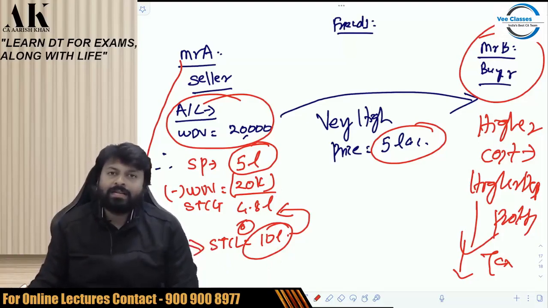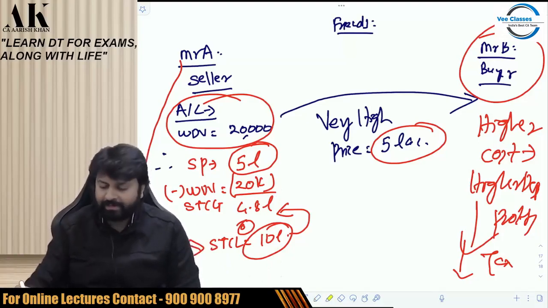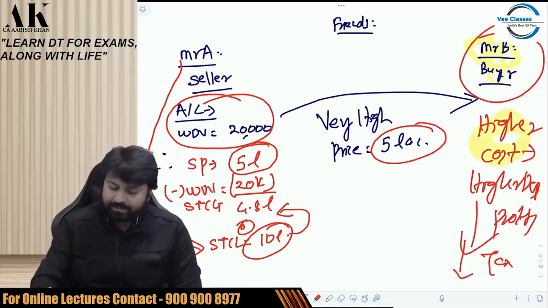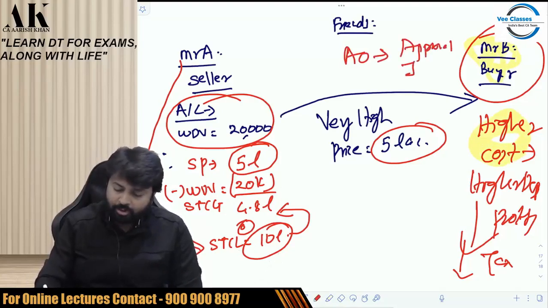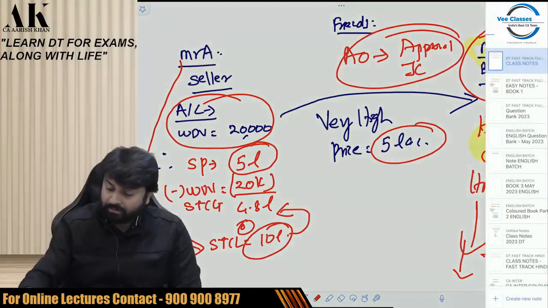So the government said that if we find anyone buying an asset at a higher cost, then the assessing officer will take an approval from the joint commissioner and they will determine the cost of the asset. Check.